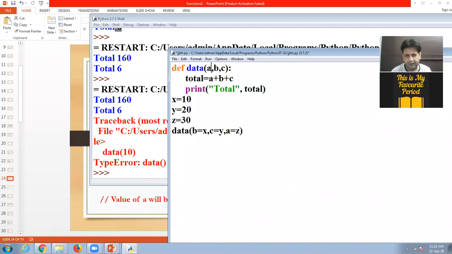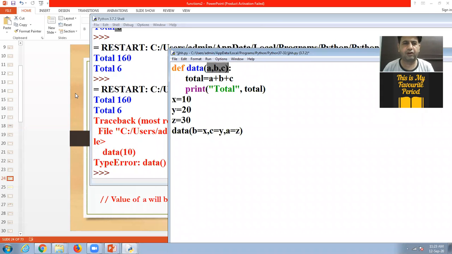So here A will receive the value of the third variable, not the first variable. According to the choice of the user, the parameter receives the value.